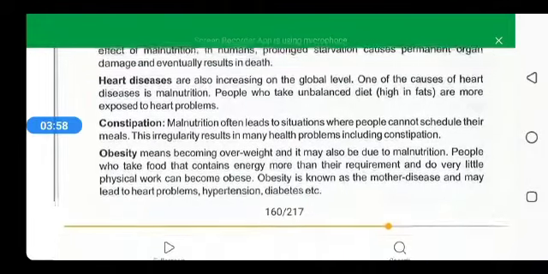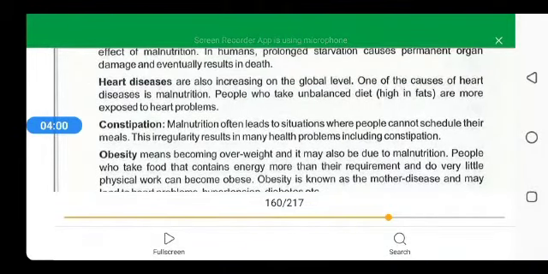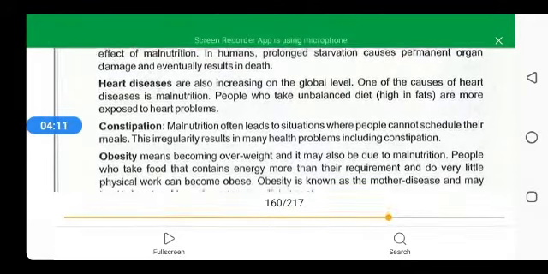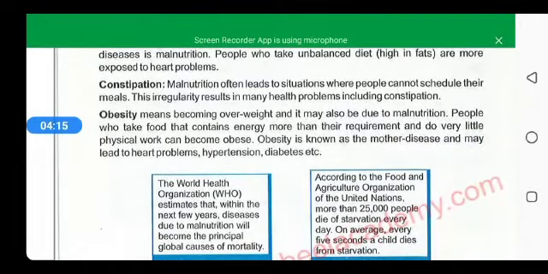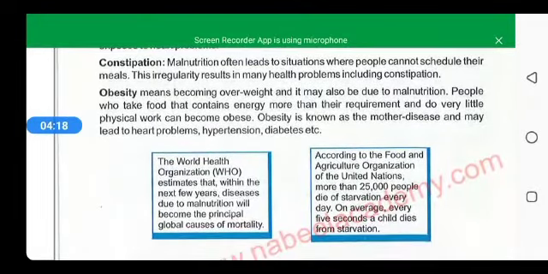Now the heart diseases: the over intake of carbohydrates and fat, and an unbalanced diet, cause many heart problems. It also affects the health of the person and causes death in case of a heart attack. Constipation is the intake of an unbalanced or irregular diet, especially one which lacks dietary fibers or roughage.